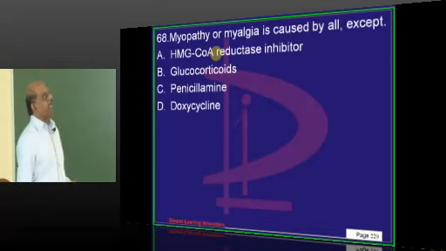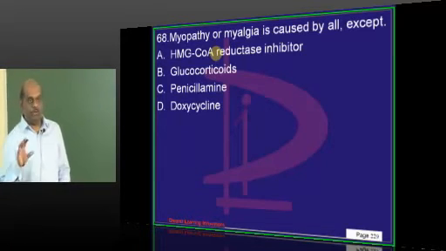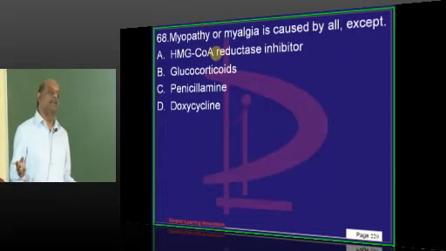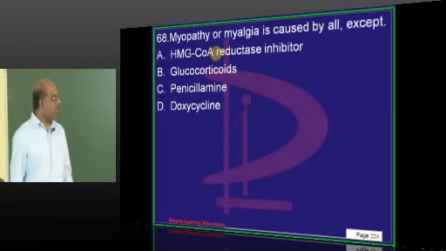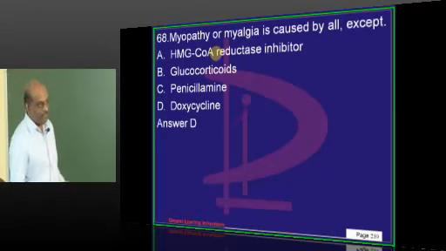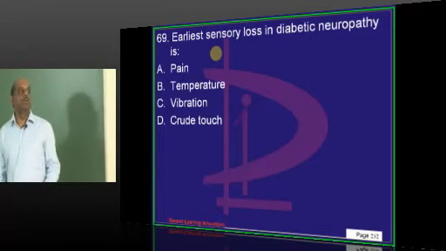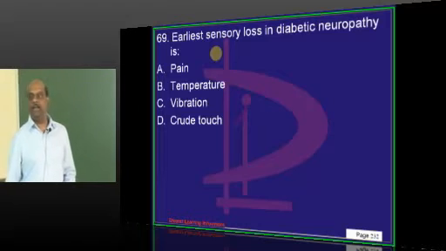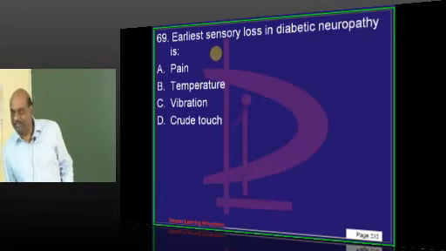Myopathy and myalgia. Generally, steroids are known to cause it, statins are known to cause it. Penicillamine, you don't know, always you will be fighting between penicillamine and doxy. They are the two things. Doxy is not involved, but penicillamine is involved. Earliest sensory loss? How many thought it is crude touch or pain or temperature? Any other answer? Alternative famous answer.